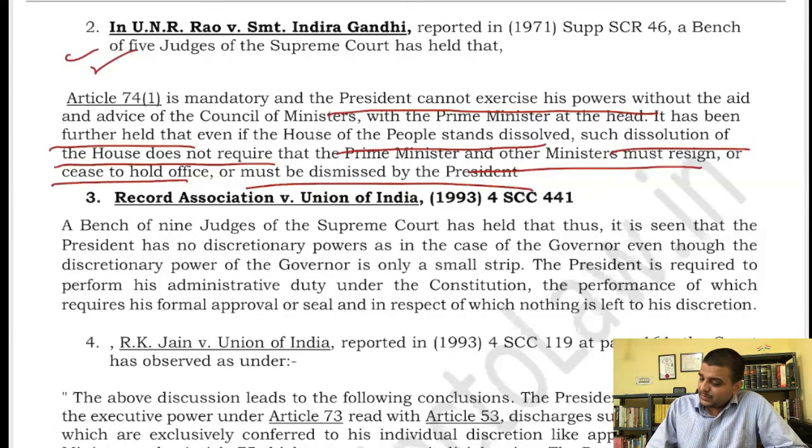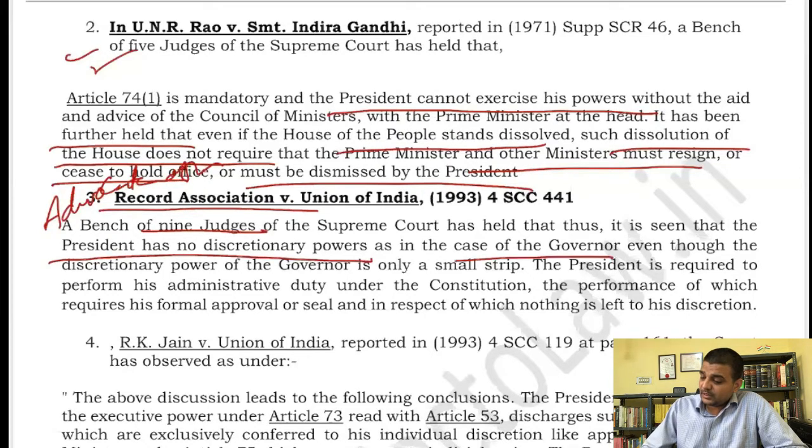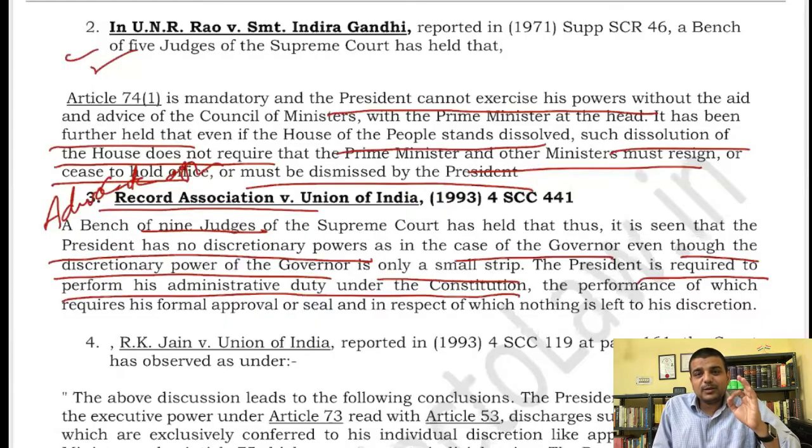Similarly, the 9 judge bench in Advocate on Record Association versus Union of India held that the President has no discretionary power as in the case of the Governor, even though the discretionary power of the Governor is only a small strip. The President is required to perform his administrative duty under the constitution, the performance of which requires his formal approval. Simply a formal approval, right?